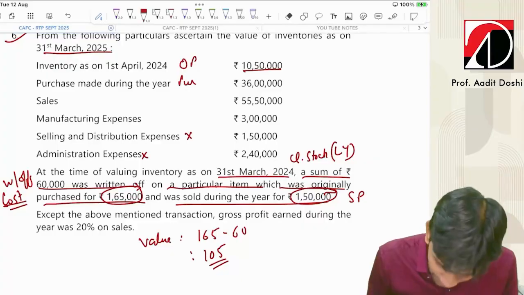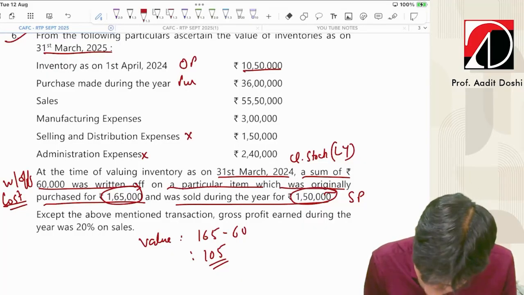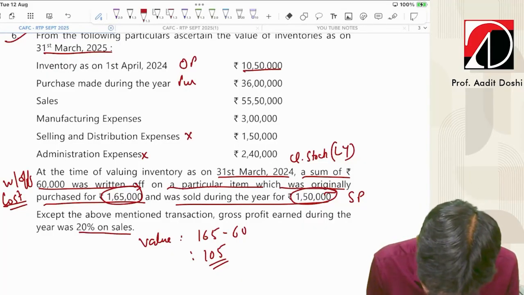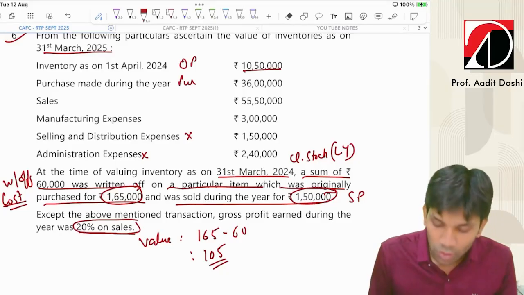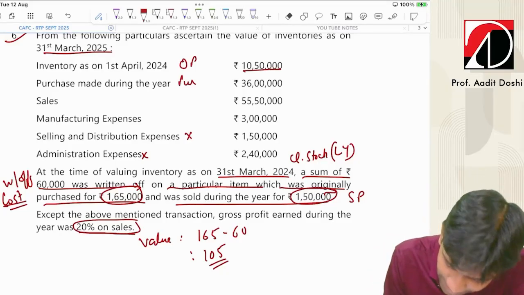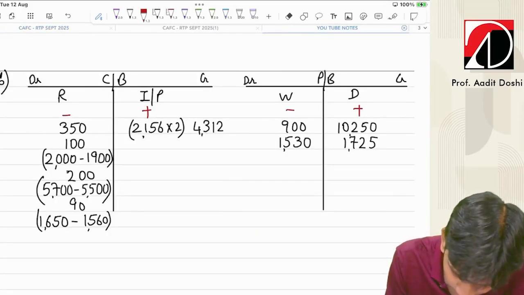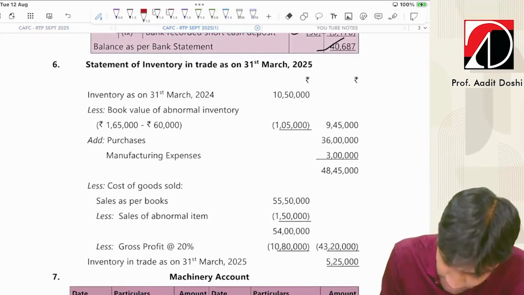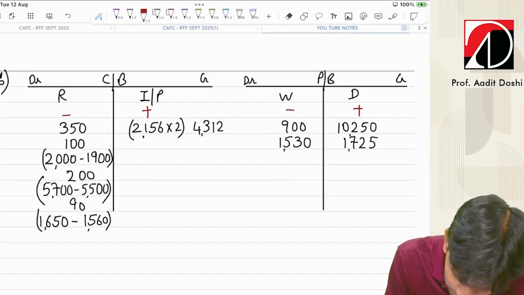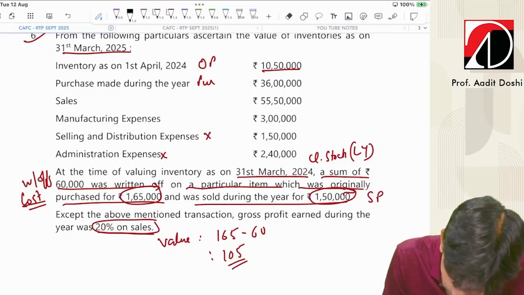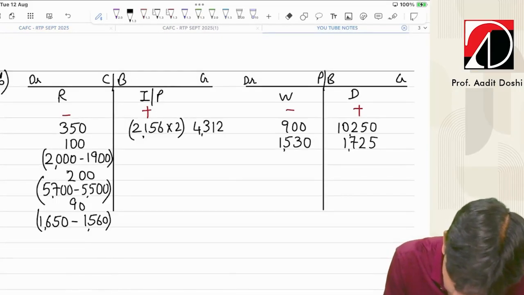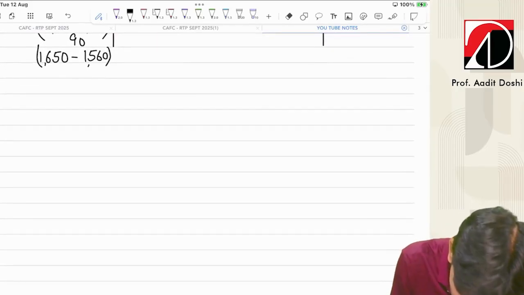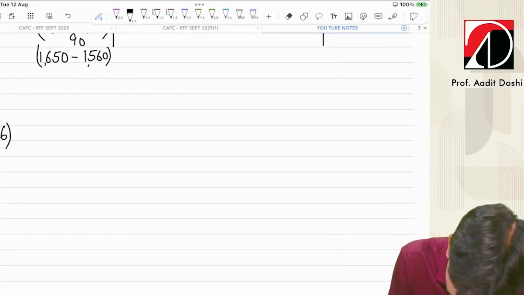Okay, fine. Now, except for the above mentioned transaction, gross profit earned during the year was 20% on sales. So now, what are we supposed to do? We are supposed to prepare a trading account. Let's see what they have done. They have prepared the statement. I'll prepare a trading account for you guys. This is question number 6. BRS was question number 5. This is question number 6. I'll prepare a trading account for you people.